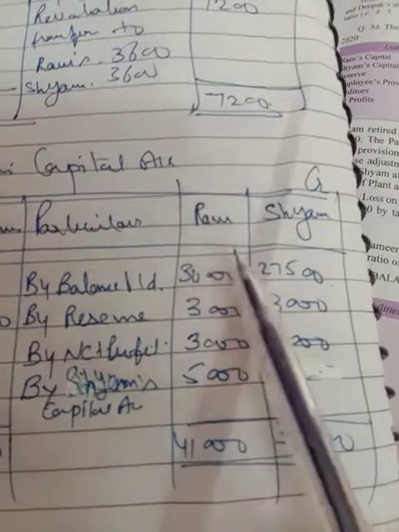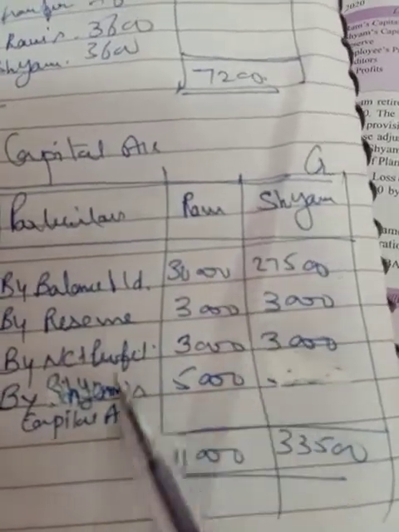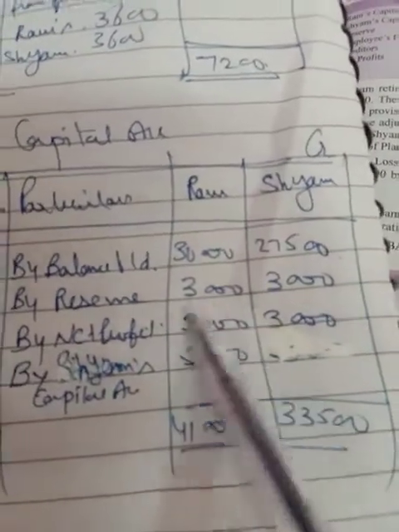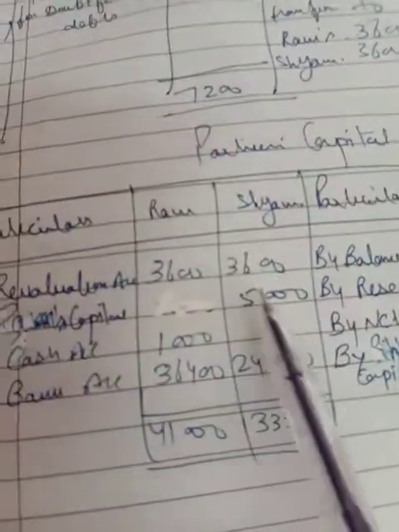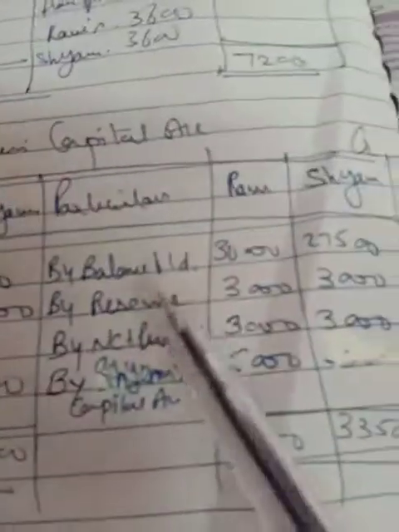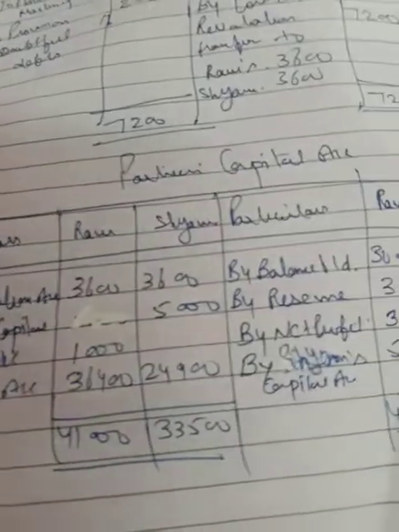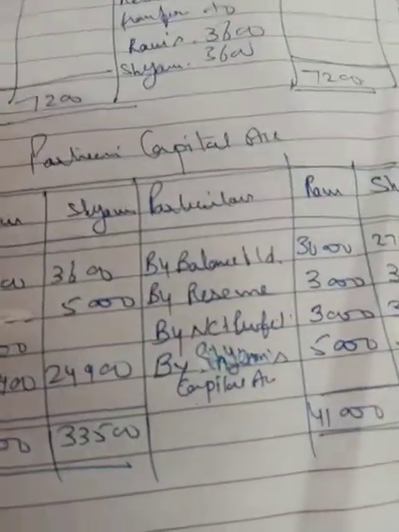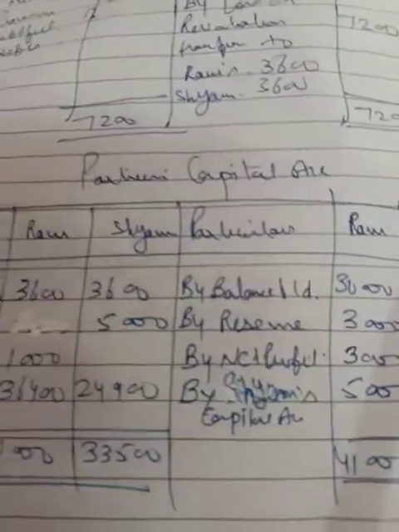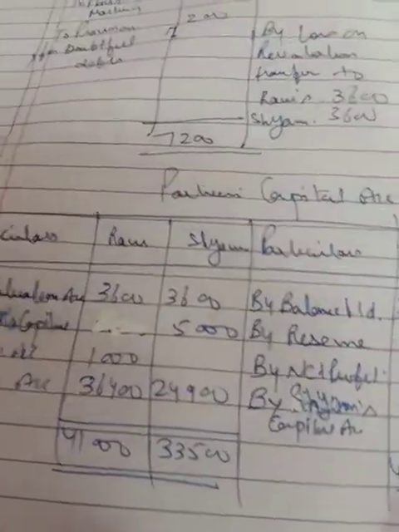So Ram's capital account will be credited with 5,000 and Sham's capital account will be debited with 5,000. For that we will write by Sham's capital account 5,000 and to Ram's capital account 5,000. And for the entry of goodwill, what will be the entry? That will be Sham's capital account debit to Ram's capital account, because Sham will compensate Ram for goodwill of 5,000.